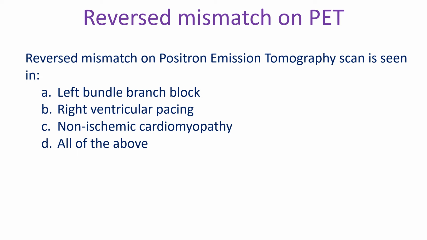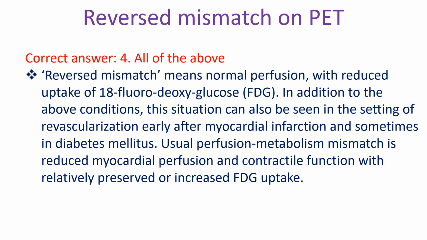Reversed mismatch on positron emission tomography scan is seen in A. Left bundle branch block, B. Right ventricular pacing, C. Non-ischemic cardiomyopathy, D. All of the above. Correct answer D. All of the above. Reversed mismatch means normal perfusion with reduced uptake of